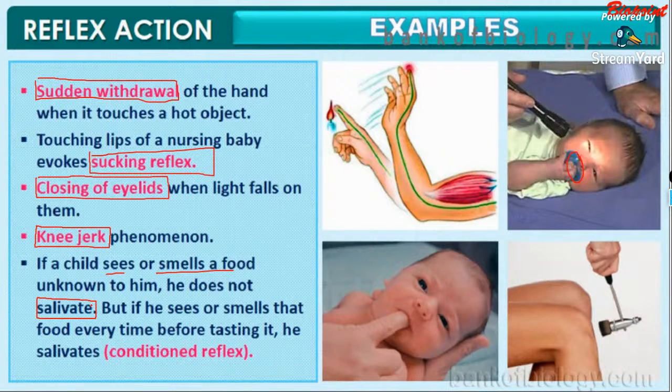Salivation happens in our mouth. If your mother is cooking some kind of delicious food in the kitchen and you're getting the smell from the place where you're studying, your study would definitely get affected. At the very instant you get the smell of your favorite food, you will start to salivate.